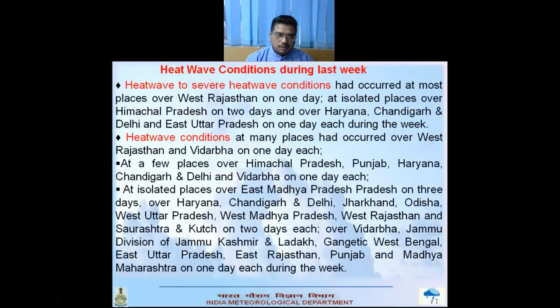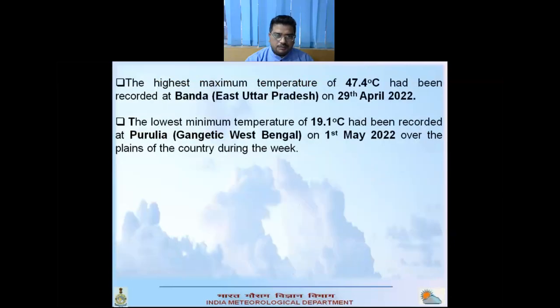And during last week, heat wave to severe heat wave conditions prevailed at most places over West Rajasthan on one day, and at isolated places over Himachal Pradesh on 2 days, and over Haryana, Chandigarh, Delhi, East Uttar Pradesh on one day each during the week. Heat wave conditions at many places occurred over West Rajasthan and Vidarbha on one day each, and at a few places over Himachal Pradesh, Punjab, Haryana, Chandigarh, Delhi, and Vidarbha on one day each, and at isolated places over East Madhya Pradesh on 3 days, over Haryana, Chandigarh, Delhi, Jharkhand, Odisha, West Uttar Pradesh, West Madhya Pradesh, West Rajasthan, and Saurashtra Kutch on 2 days each, and over Vidarbha, Jammu Division, Gangetic West Bengal, East Uttar Pradesh, East Rajasthan, Punjab, and Madhya Maharashtra on one day each during the week.